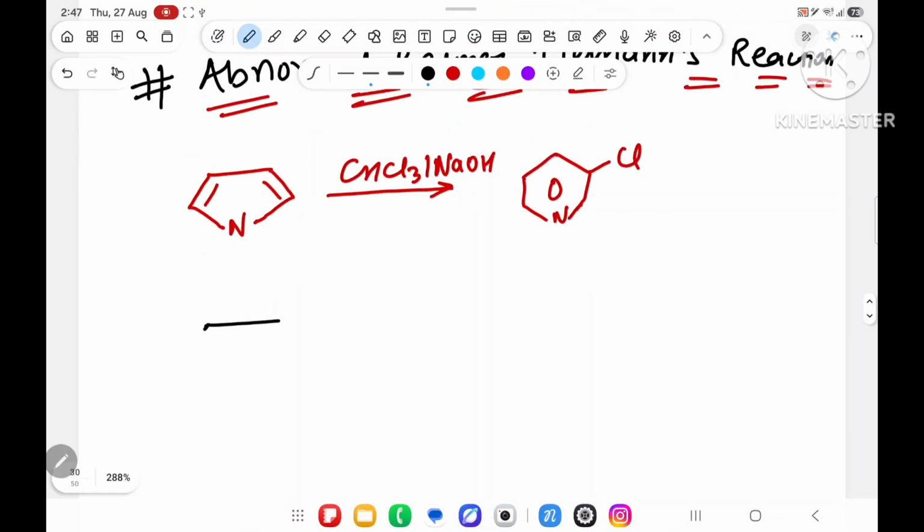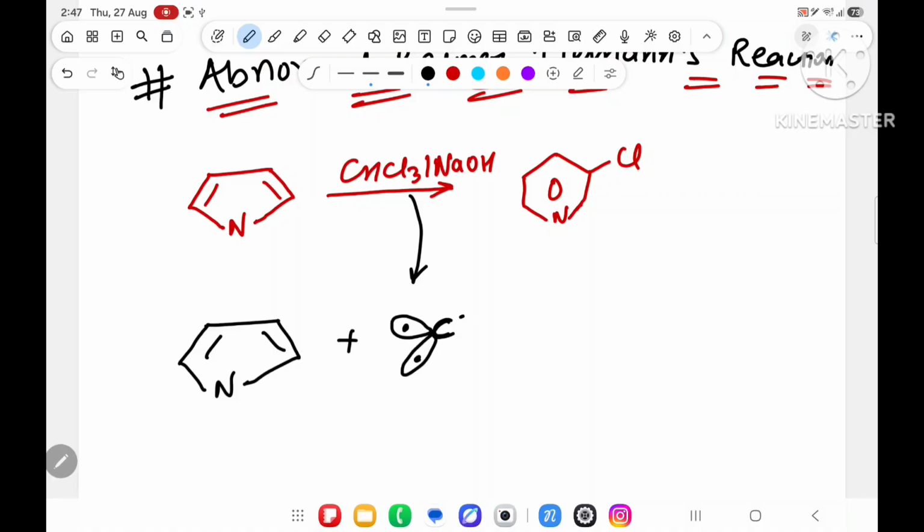What will happen? See this nitrogen very properly, double bond. Over here you will use triplet carbene. You are getting triplet carbene from this: one dot, over here carbon, over here Cl, over here Cl. What will happen first? This bond will do homolytic cleavage. Over here a dot will come. There is a lone pair present. This lone pair will come here, this bond will go there. Now you have understood what is happening over here.